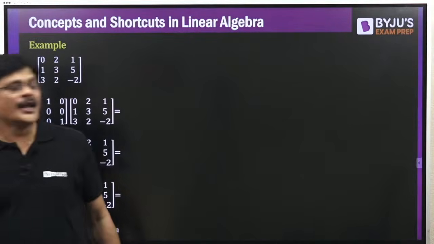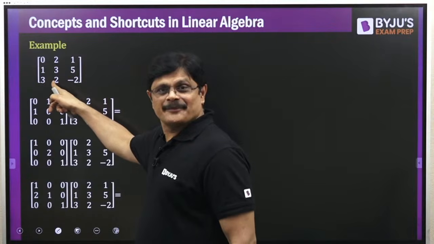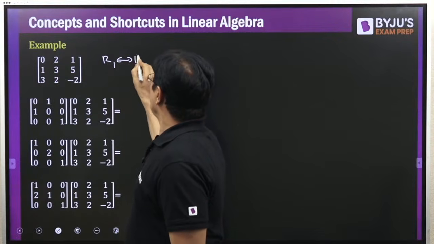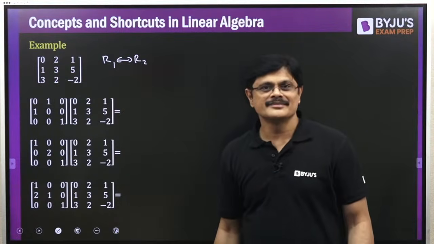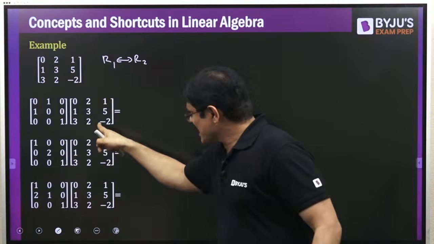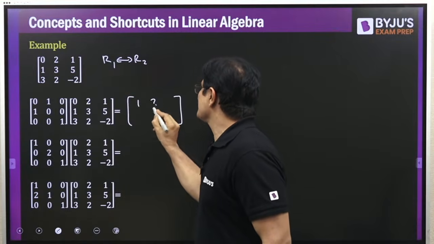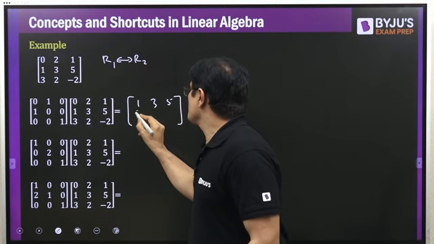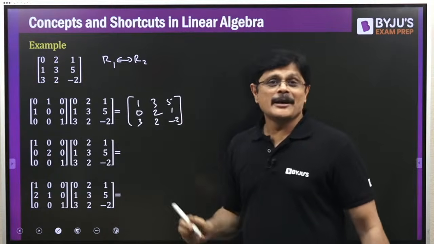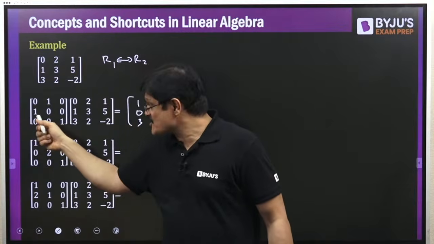Yes, sir. Now let us see this. This is the matrix, sir. On this matrix, I want to do R1 swap R2, that is, I want to swap the first and second rows. If you swap the first and second rows, what happens? The second row becomes the first row: 1, 3, 5, and this is 3, 2, minus 2. But this effect can also be obtained by multiplying this matrix on the left with the corresponding elementary matrix.